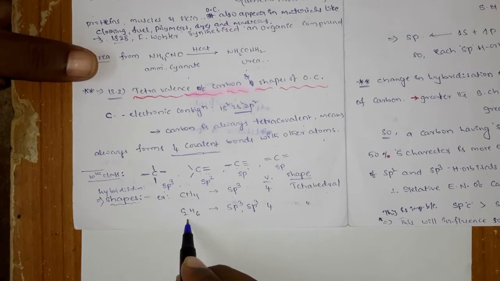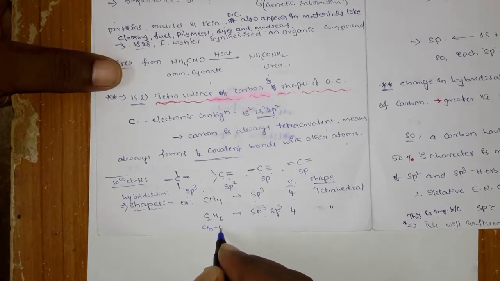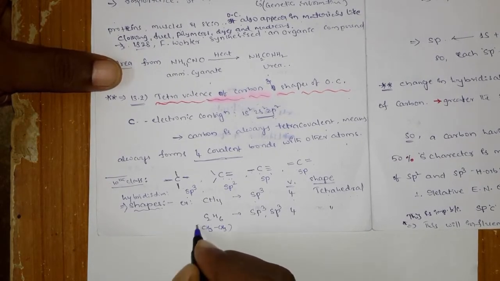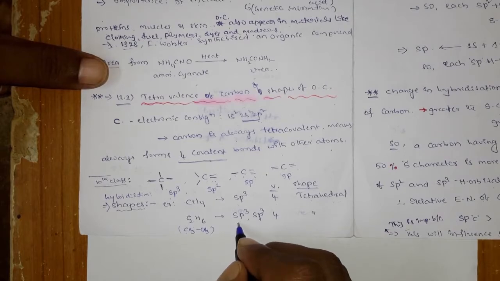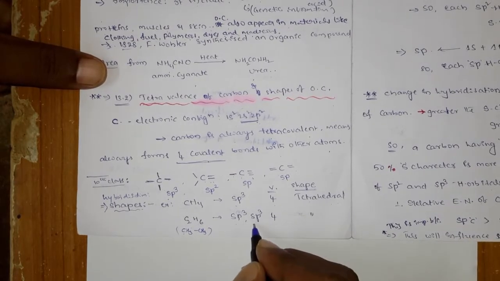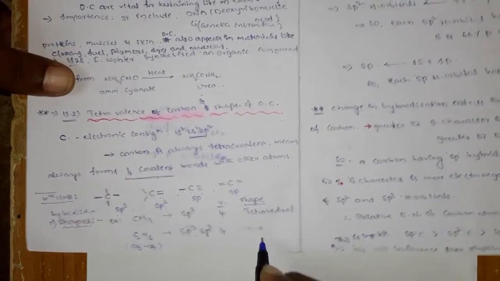Ethane is C2H6, of the type CH3 single bond CH3. Again, each carbon is connected with 4 single bonds, so there is sp3 hybridization on one carbon and another sp3 hybridization on the other carbon, and the shape is tetrahedral.